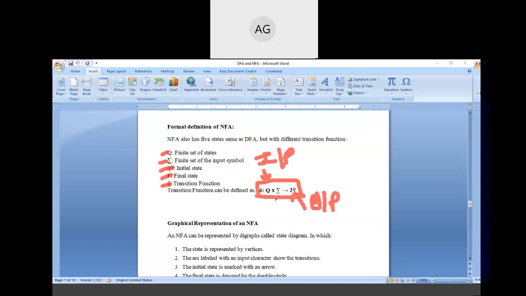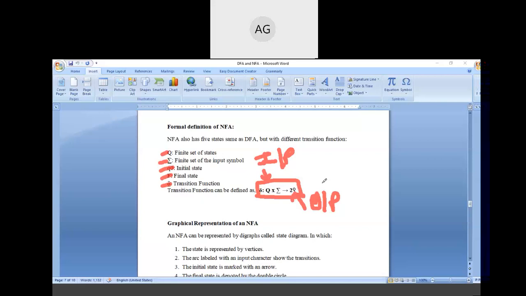On the input side, Q cross sigma is there, and on the output side, 2 to the power Q. It means that if you have three states, q naught, q1, and q2, then 2 to the power 3 means you can have 8 possible outputs in the case of NFA.